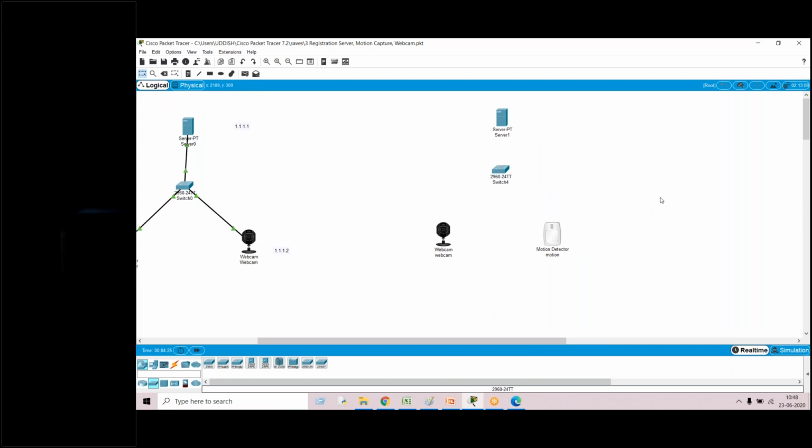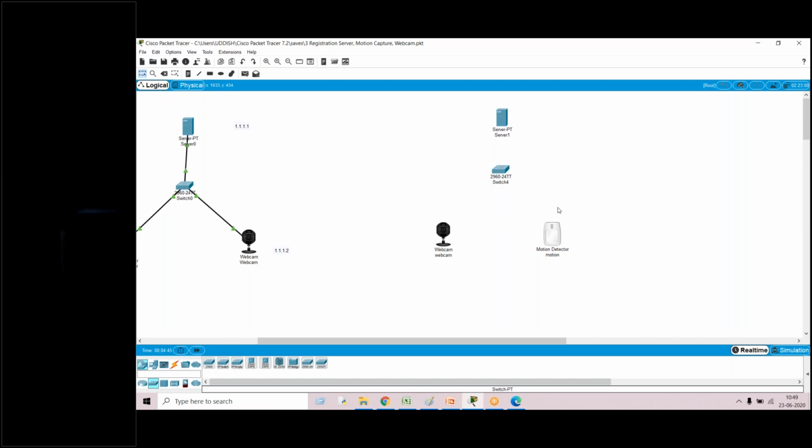Excuse me, sir, from where do we get the switch? You just go to network devices. In the network devices there is a switch. Just click on the switch. You have different switches that are available. You choose any one of the switches based on your requirement.